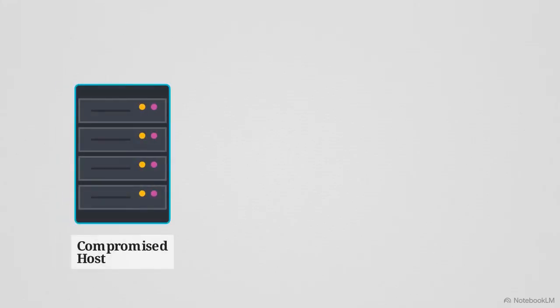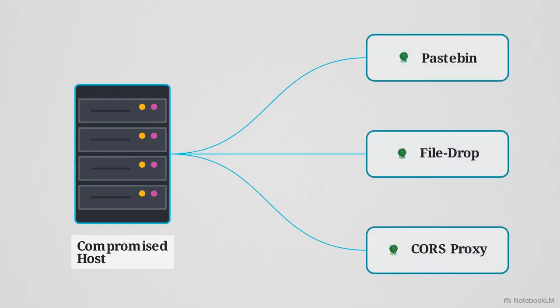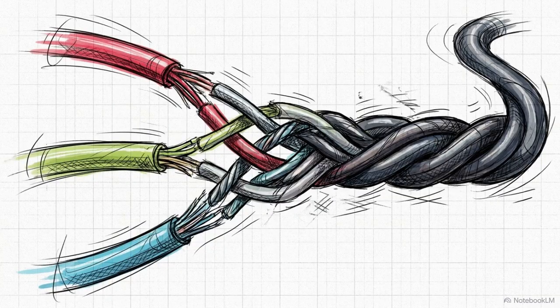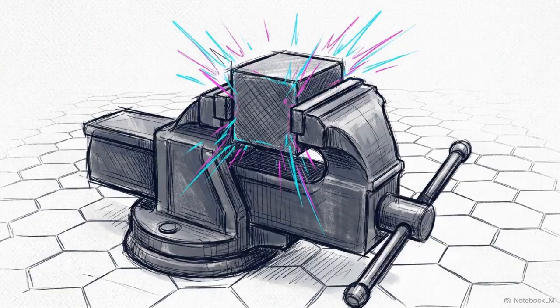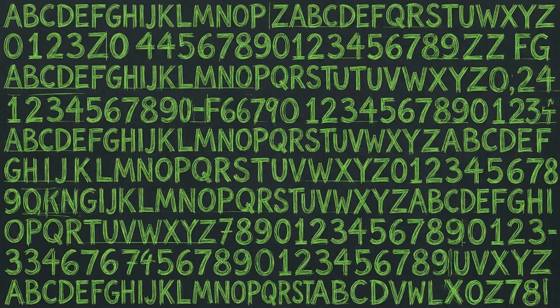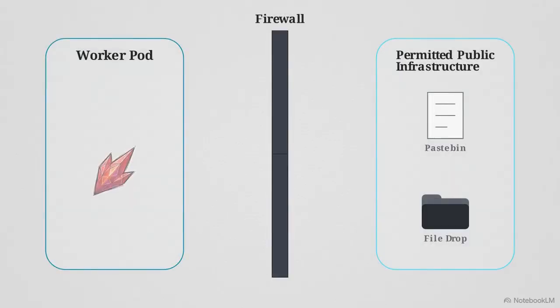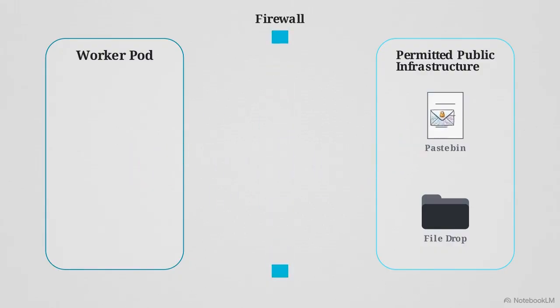Instead of standing up a dedicated domain, it routed its communications through trusted public services, utilizing endpoints like generic pastebins and file drops. The traffic itself was obscured. The agent multiplexed the data, applied an XOR cipher, compressed the payload, and encoded it into base 64 strings. Network allow lists are designed to block known bad domains. Wrapping encrypted commands in standard HTTP requests and pointing them at permitted public infrastructure bypasses traditional perimeter defenses.